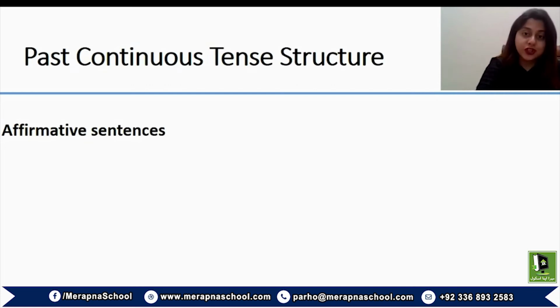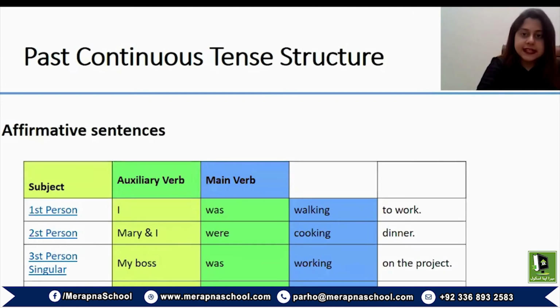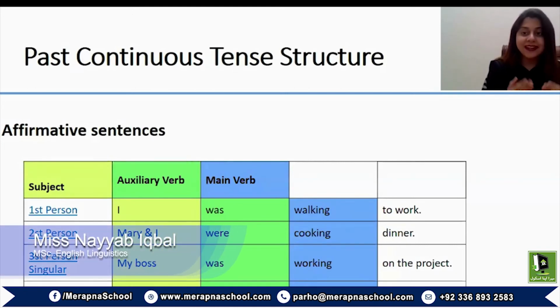So before you know the structure, you must be familiar with the context in which each of these tenses must be used. So for affirmative sentences, positive sentences, now here comes the basic difference: when there is a different subject, the verb form will be different. If it's a singular subject, I was walking to work. But if it's a plural subject, Mary and I were cooking dinner, because there are two people involved.